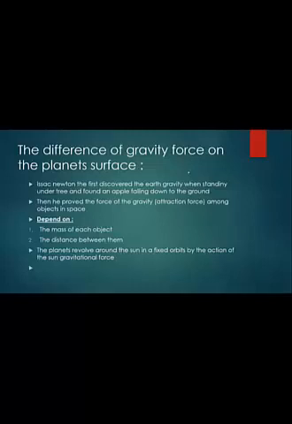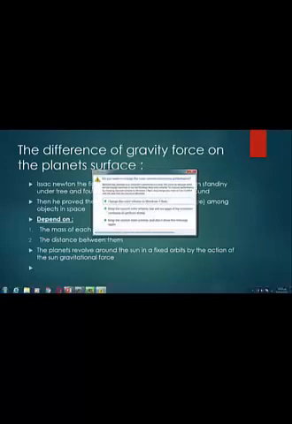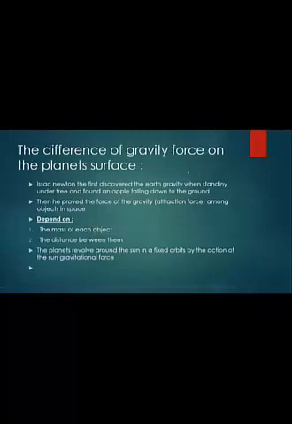The scientist Isaac Newton discovered the Earth's gravity when he was standing under a tree and found that an apple was falling down to the ground. So Isaac Newton, at this time, discovered the definition of gravity. Then he proved that the force of gravity, or the attractional force among objects in space, depends on 2 factors: mass of each object and distance between them.